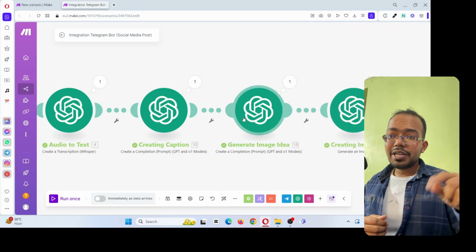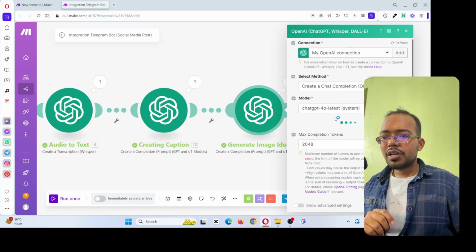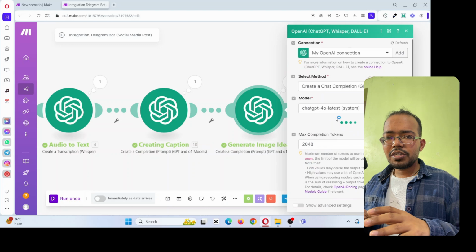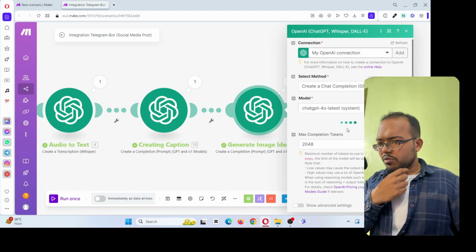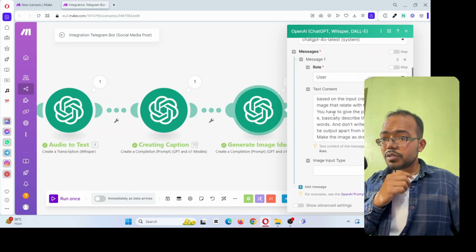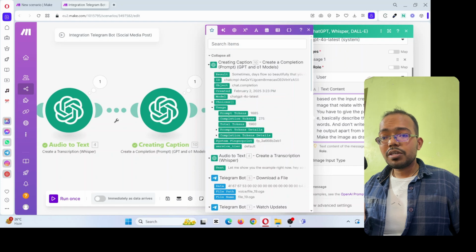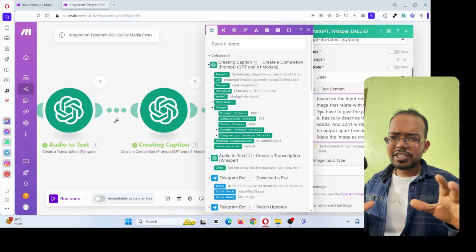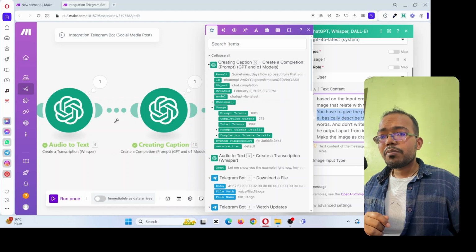Before that, I used the generate image prompt. Here I asked it to generate an image based on the input that I gave. Let it load and I will show you my prompt. Based on the input, create an idea for the image and relate it with the topic. Whatever my text input was, the audio message, based on that you have to give the prompt for the image.